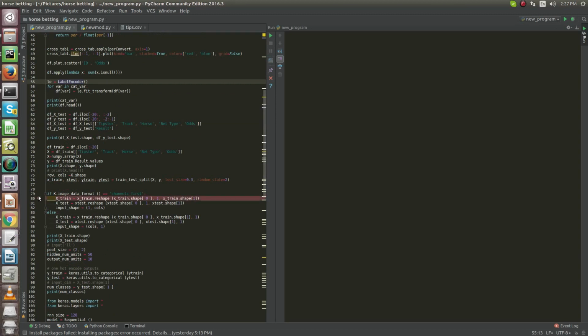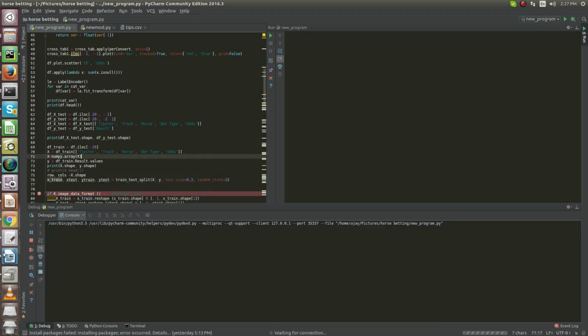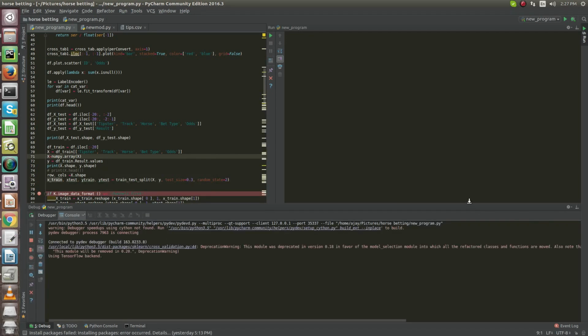So I'm again going to debug mode, because here I split the data, and this is my total data. I'll show you how it looks after encoding the data sequence. Let me debug it, and I'll proceed further while debugging is going on.